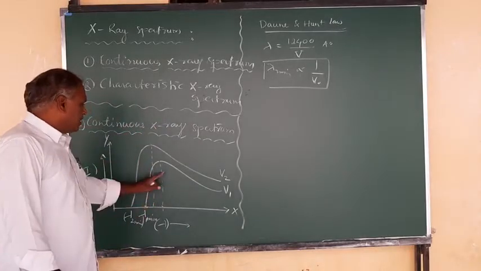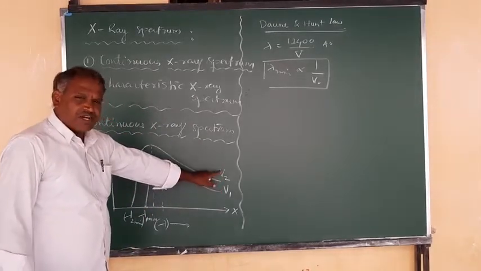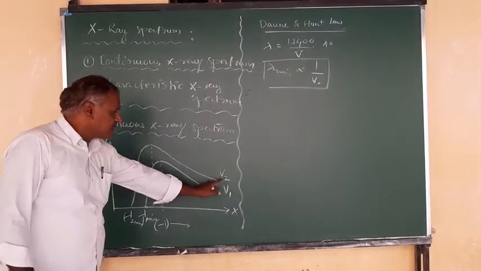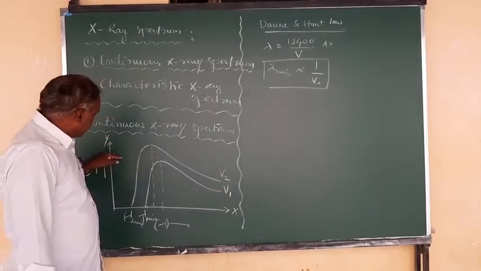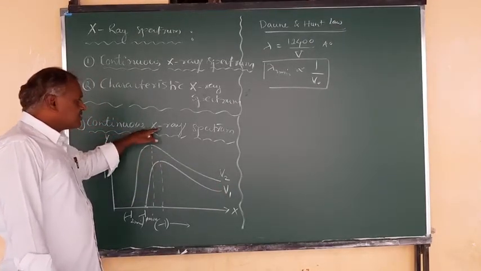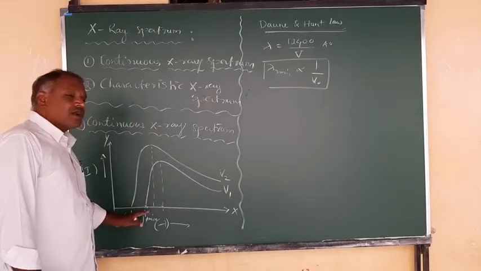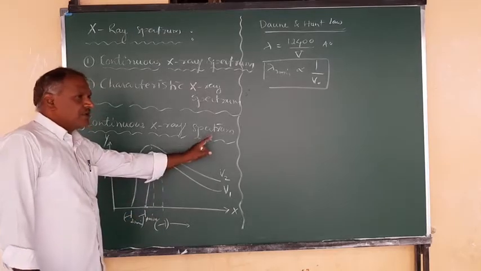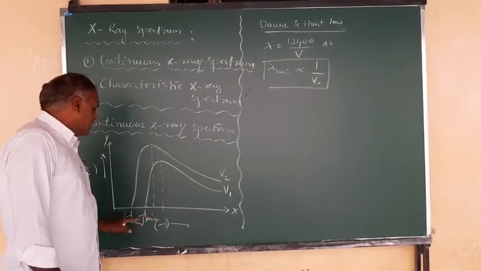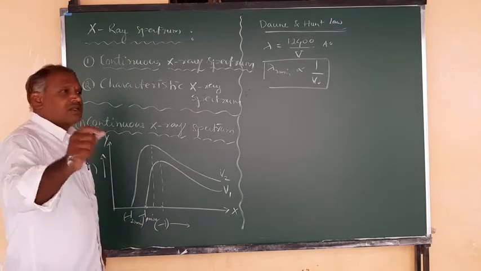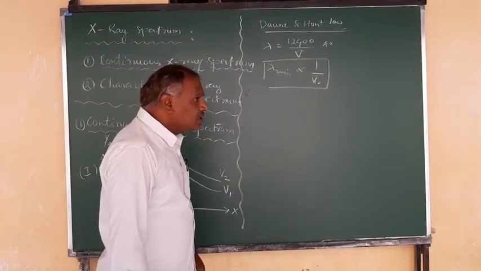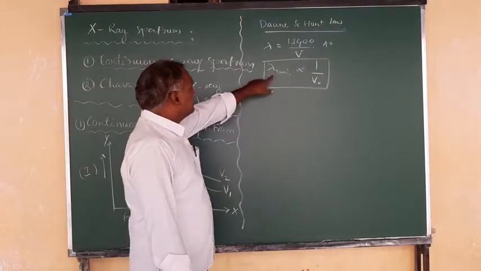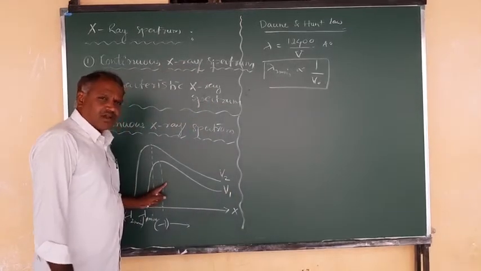Now see, when you increase the accelerating potential, the intensity of X-rays also increases, but the cutoff wavelength decreases. With increasing operating potential there is a decrease in the cutoff wavelength of the X-rays. In this way we have this continuous X-ray spectrum, and this equation is valid in this graph.